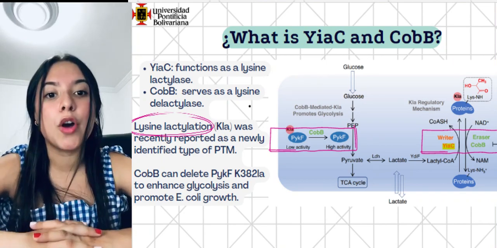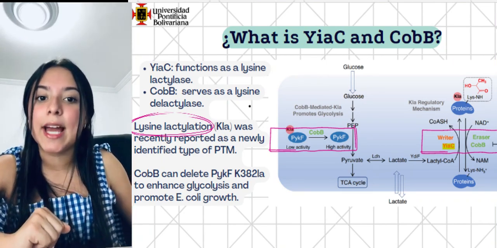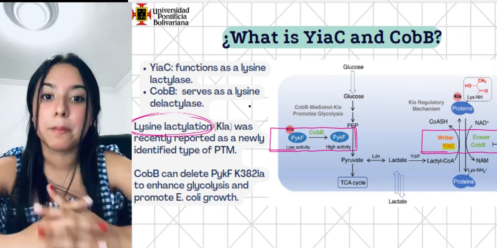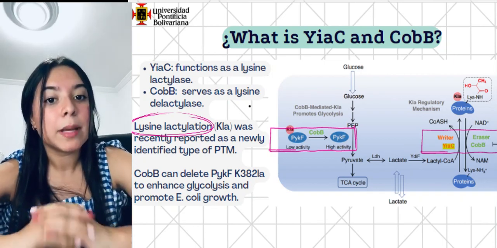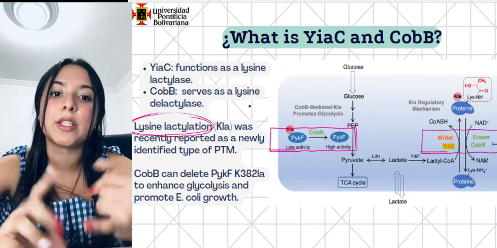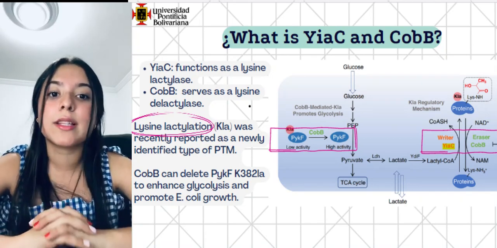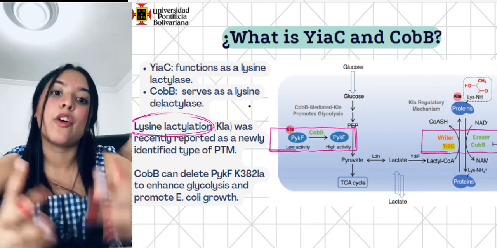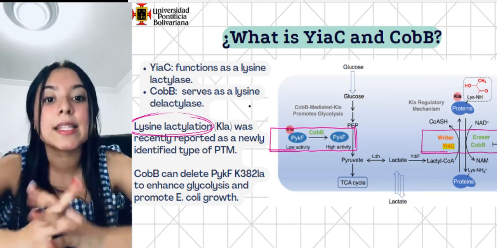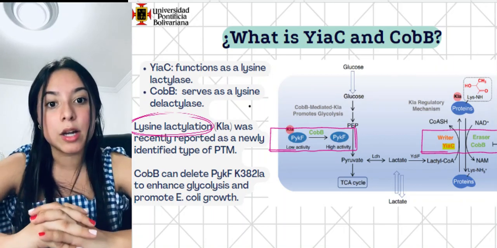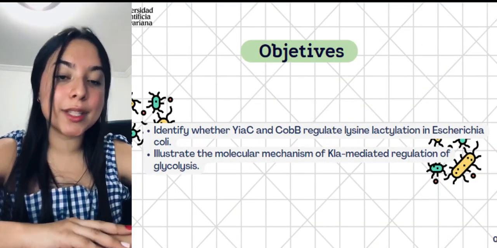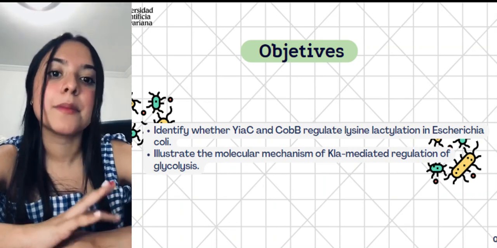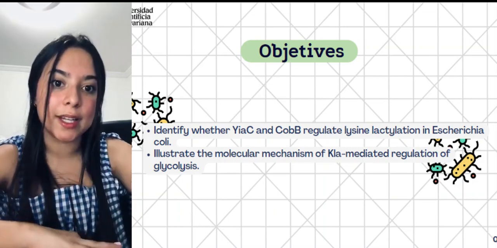YiaC catalyzes the addition of K-la, that is lysine lactylation, and that is a PTM, that is a post-translational modification, while CobB erases this PTM both in vitro and intracellularly. This is going to be important because CobB can especially modulate the formation of PGK, that is going to catalyze the formation of pyruvate in the last step of glycolysis. Erasing that K-la can enhance glycolysis and promote E. coli growth. The objective of this study was to identify if YiaC and CobB regulate lysine lactylation in E. coli and illustrate the molecular mechanism of K-la-mediated regulation of glycolysis.